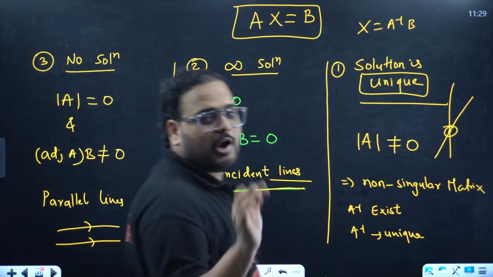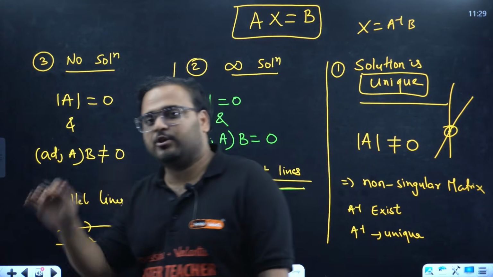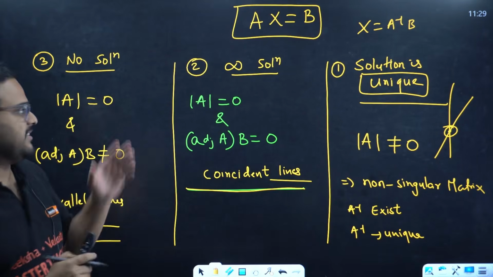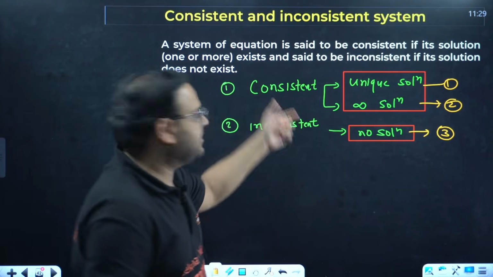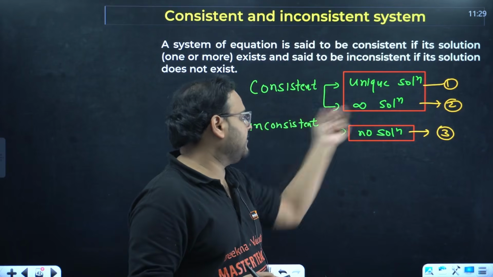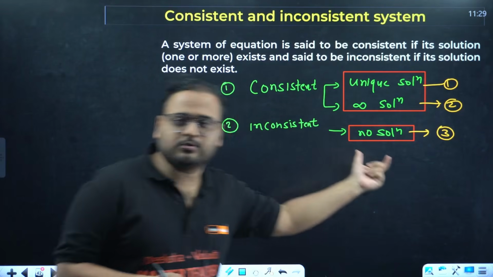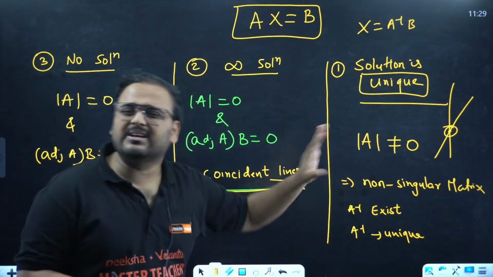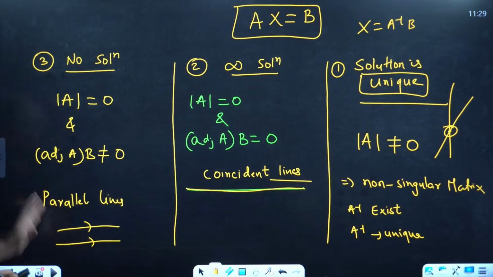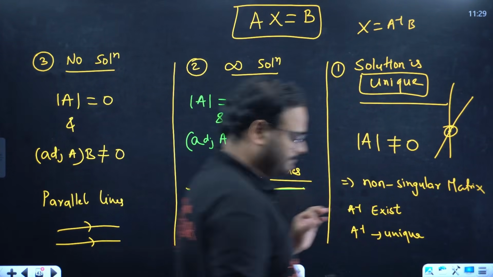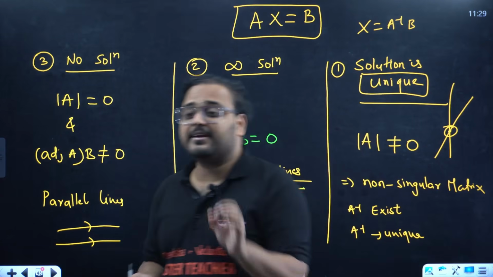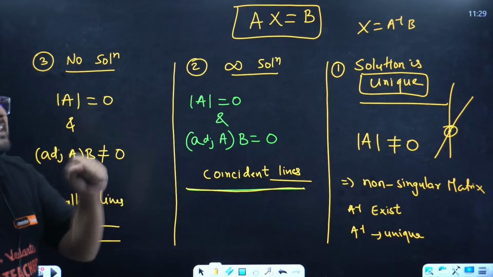So from now onwards, please remember this and your troubles will be sorted. Whether it is a CET problem or board's problem, there are two forms, consistent and inconsistent. In consistent, we have two different forms, unique and infinite. In inconsistent, we have only one, which is no solution, and the conditions are very much clear. Figures are clear? Yes or no? Please have a look. That's why I kept saying it. This is going to be a very important note.